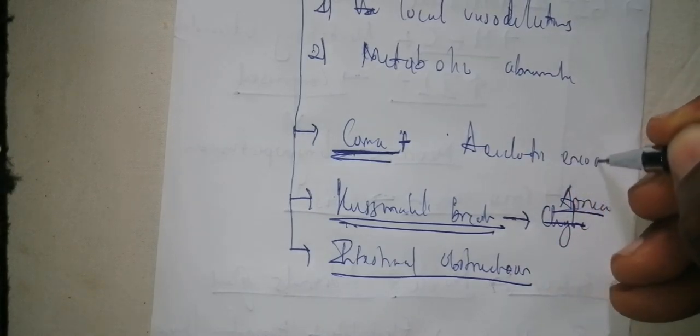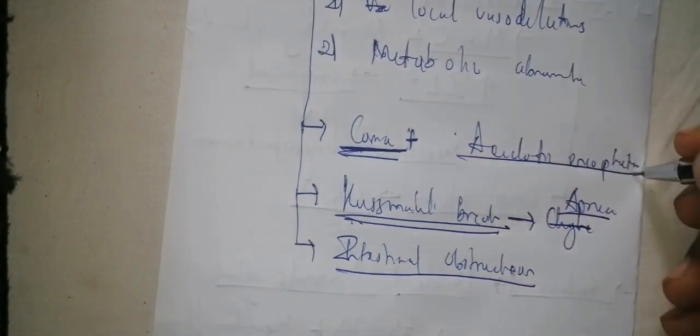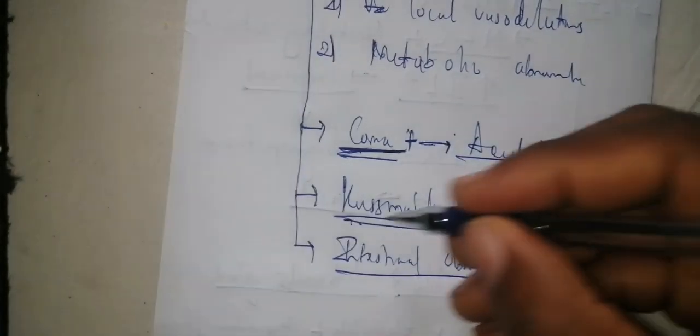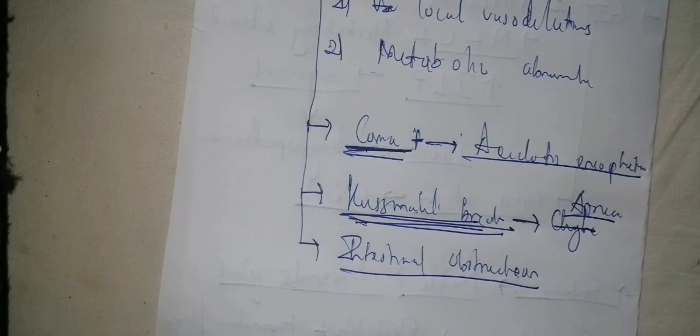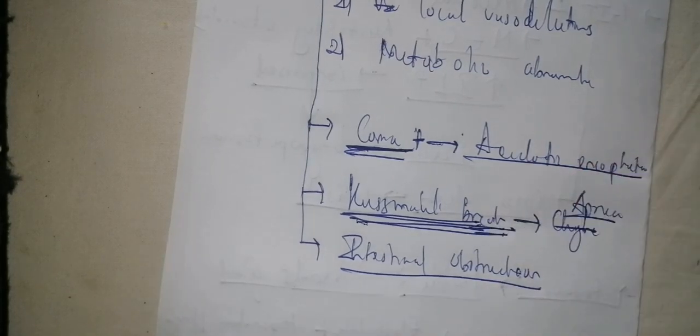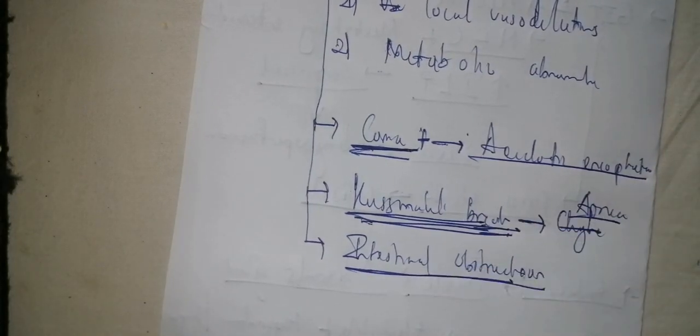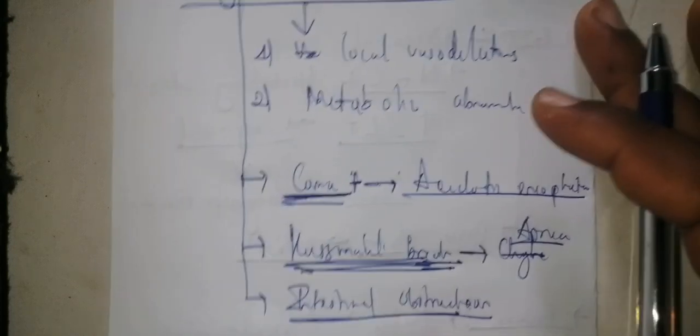We have acidotic encephalopathy, which is a metabolic encephalopathy characterized by coma. We have Kussmaul breathing, which is respiratory and is going to result to a respiratory acidosis compensation. Is it clear? So you're going to have the respiratory acidosis compensation. That's why generally the children that are asphyxiated, that have birth asphyxia, always have a very high respiratory rate. Is it clear? They also have respiratory distress based on the Silverman-Anderson classification. And then they usually also vomit, these children, when they are feeding. And this vomiting is a result of the acidosis.